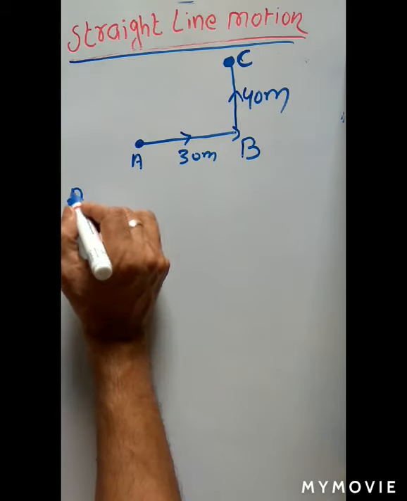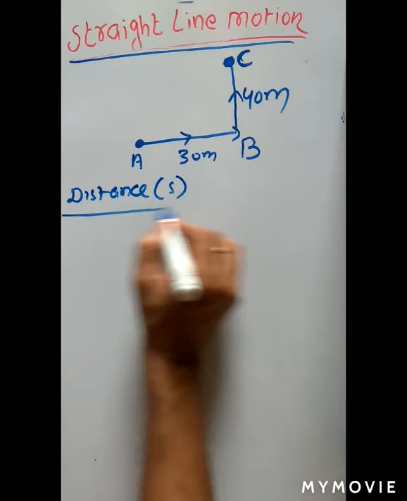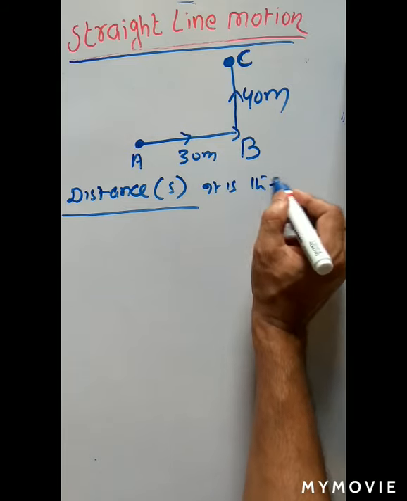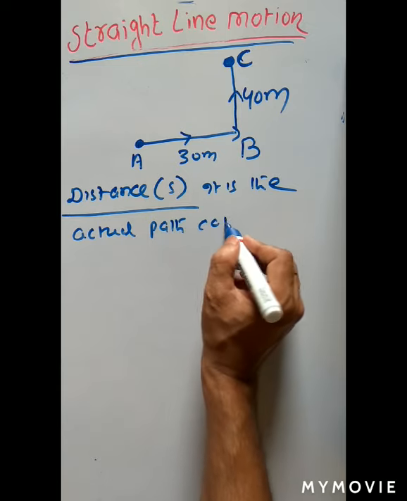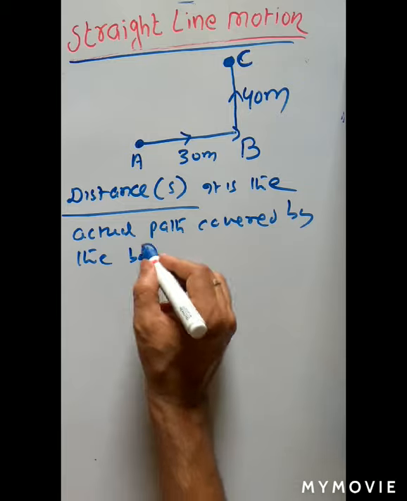Now what is distance? Distance symbol is S. It is the actual path covered by the body. It is called distance.